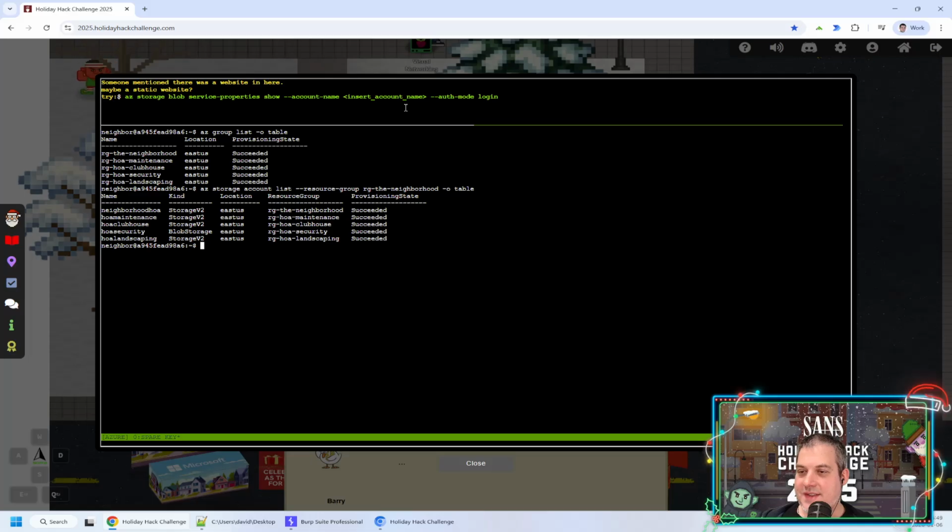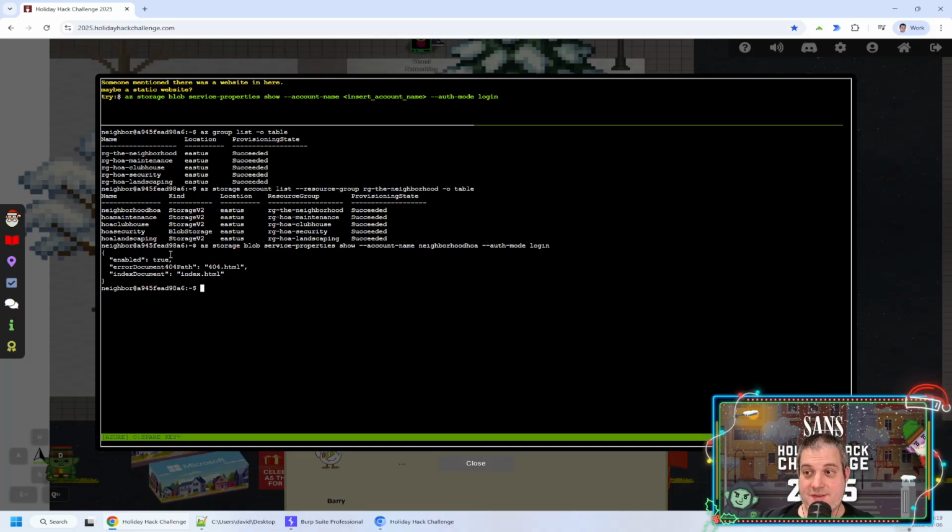So they are telling us that we need to look around. Well, this one is called landscaping. I think neighborhood A is probably a good candidate for this one. So let's check. Because the other things are maintenance, clubhouse, security, and all that. So I think that's the idea.